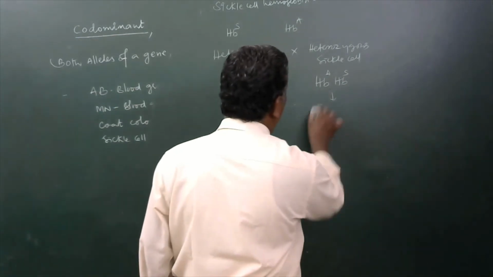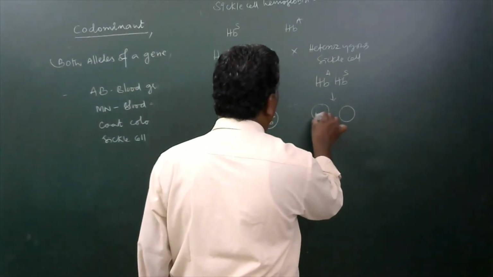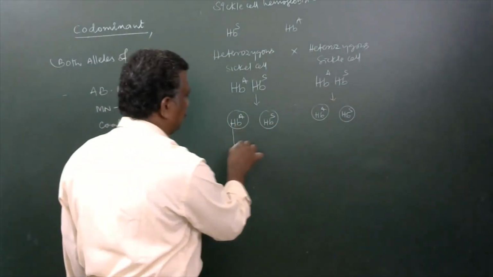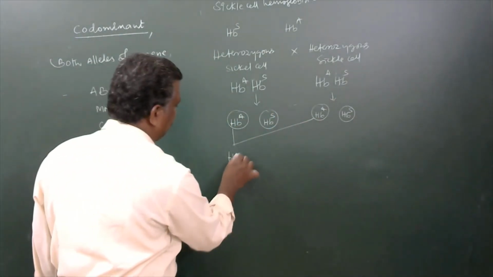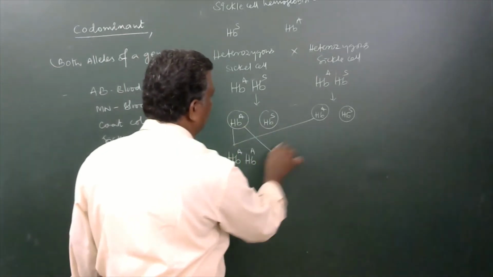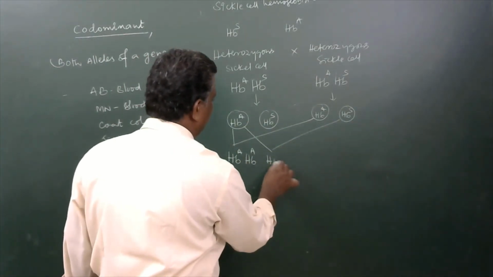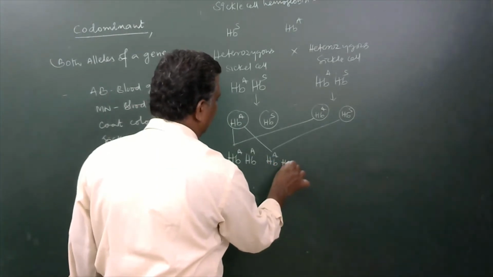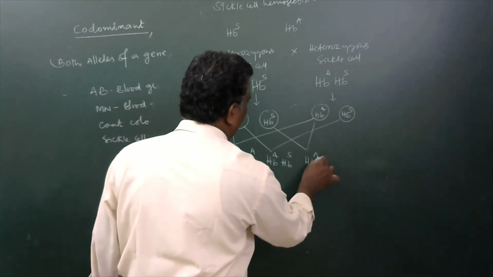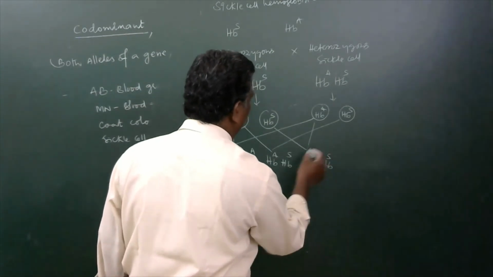Here also two kinds of gametes are developed, HBA and HBS. This one and this one fused together to become HBA, HBA. This one and this one, HBA, HBS will develop.